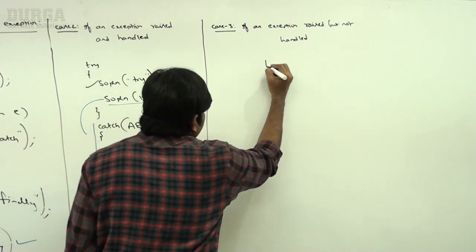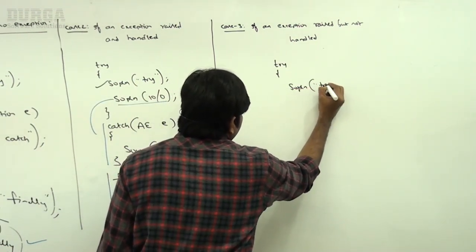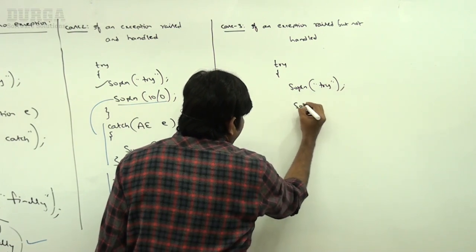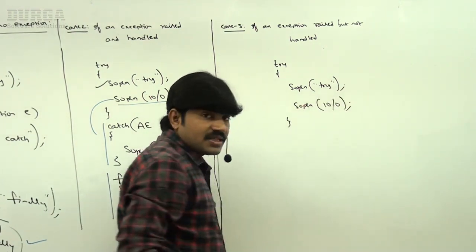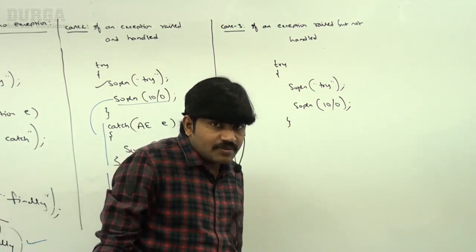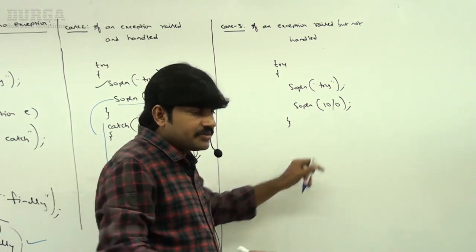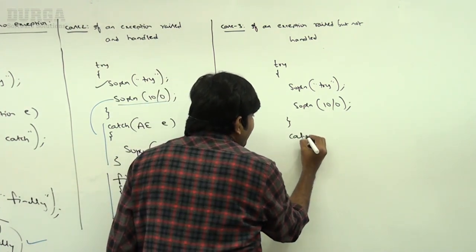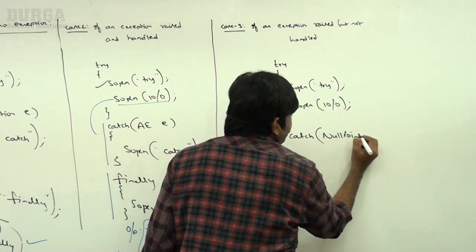Now observe, try block: System.out.println try, and then System.out.println 10/0. Can you please tell which exception will be raised? Arithmetic exception. But the available catch block is for null pointer exception.